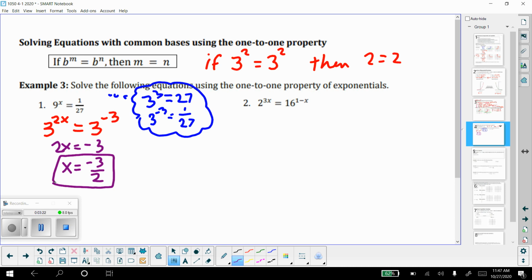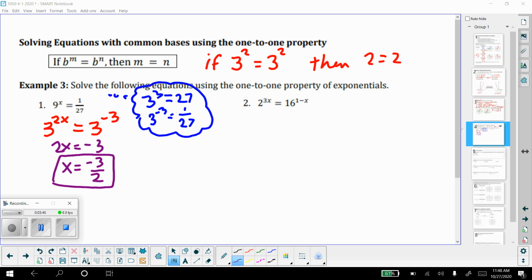I don't know if you want to try problem 2 on your own. Just look at it for a second, see if you could figure out what a common base would be that you could use to solve it. Let's go ahead and do part 2 together. So we have 2 to the 3x power equals 16 to the 1 minus x power.